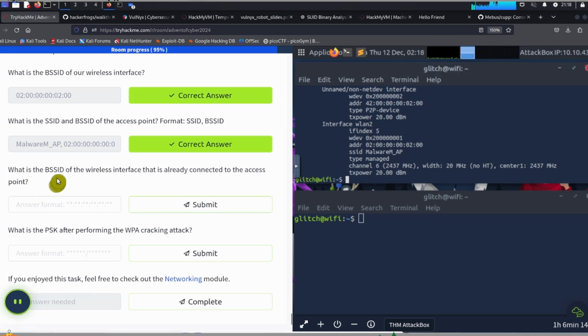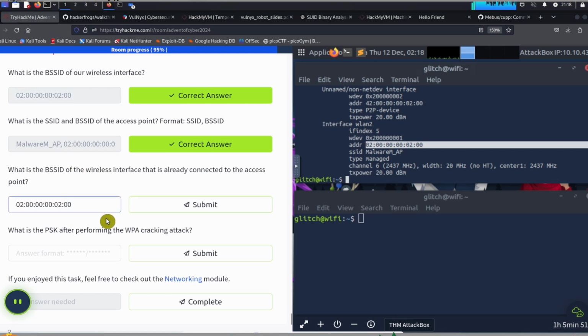What is the BSSID of the wireless interface that is already connected to the access point? So is it this one over here, which has the 2? Is it this one?